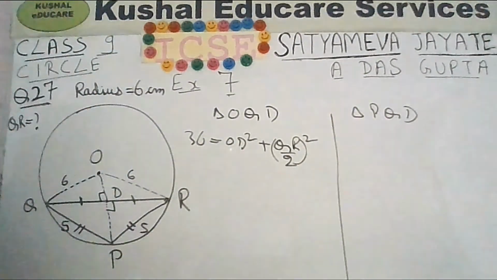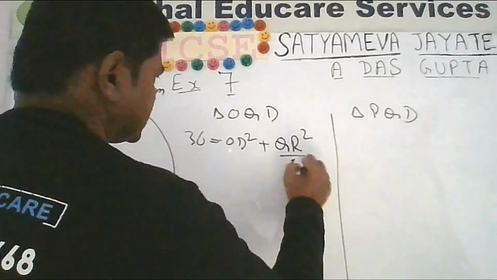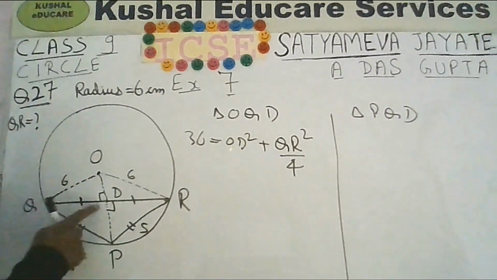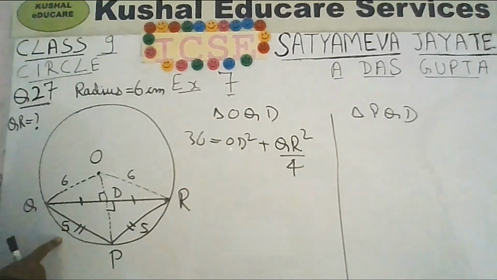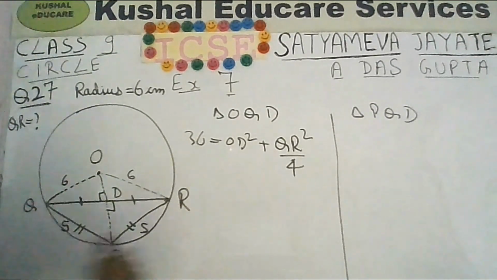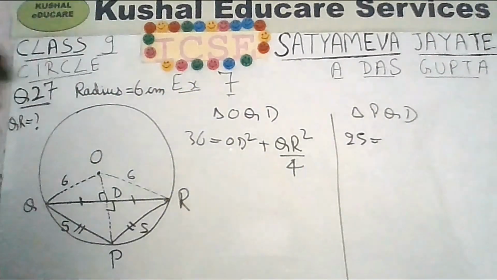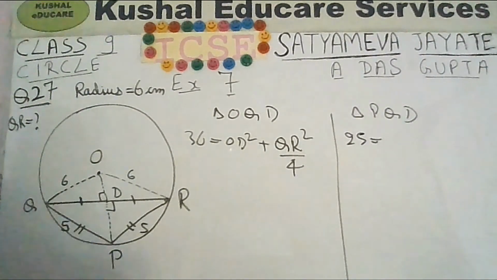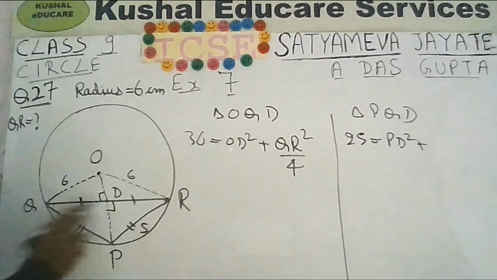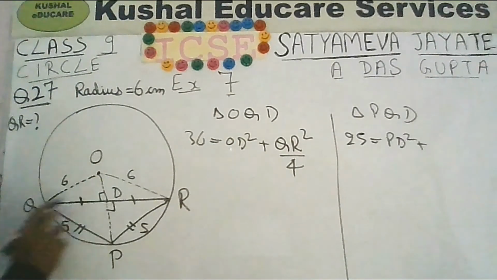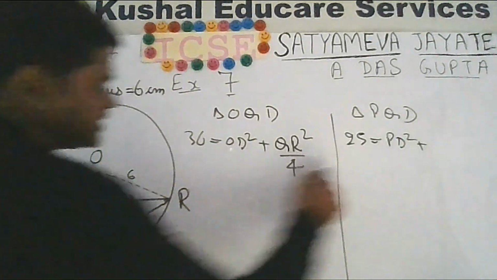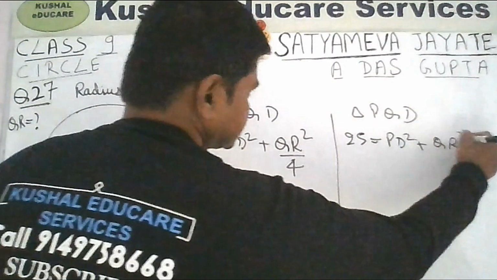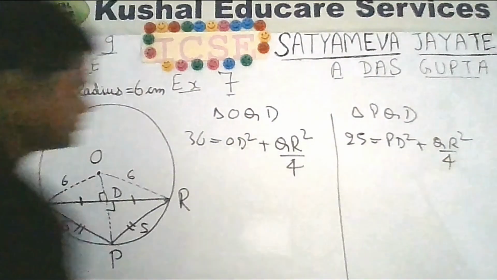And then if you take square, it will be QR square by 4. Now for triangle PQD, PQ is the hypotenuse. 5 square will be 25. This will be equal to PD square plus QD square. QD is QR by 2. So again it will be QR square by 4.